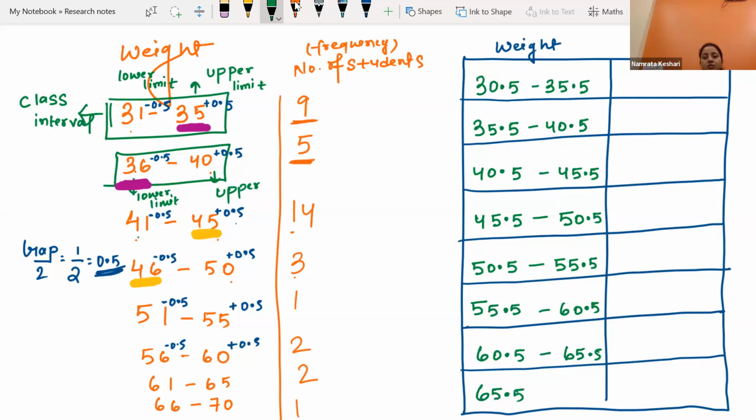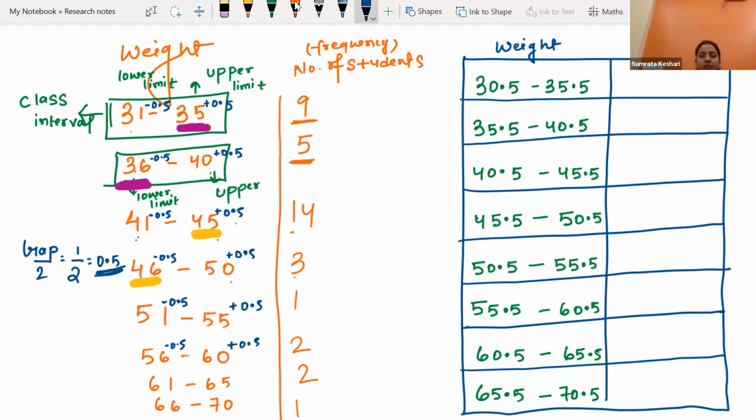And 70 plus 0.5 will be 70.5. The data which was not continuous, we made it continuous. Can you see that? Is it clear? Sarah, Irshad, Farhan. Yes, ma'am.